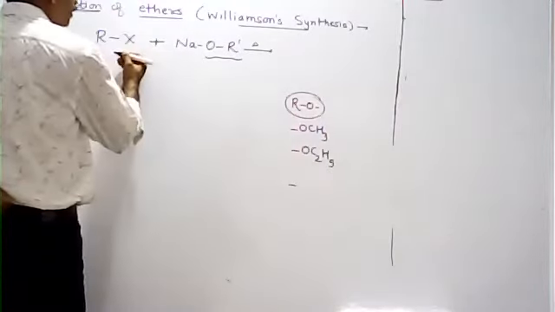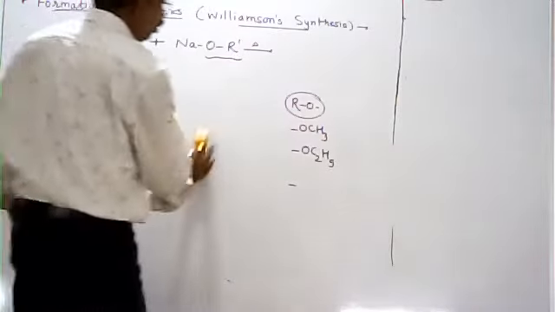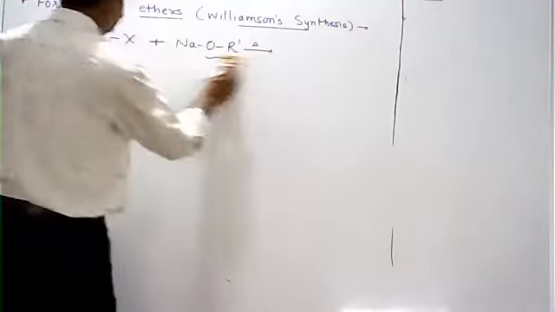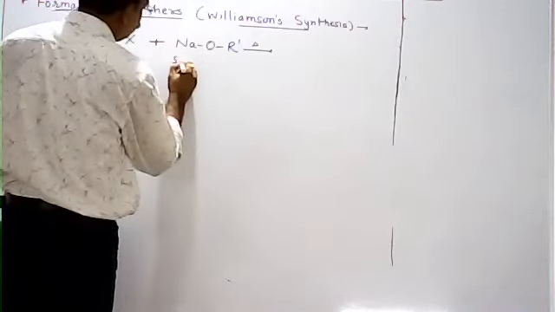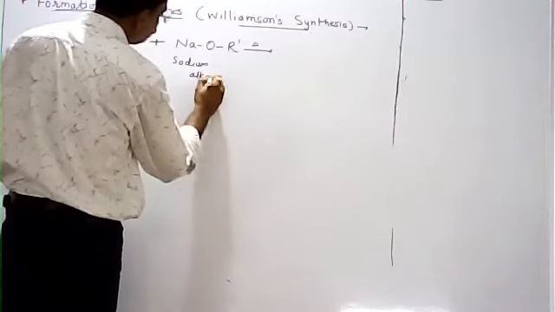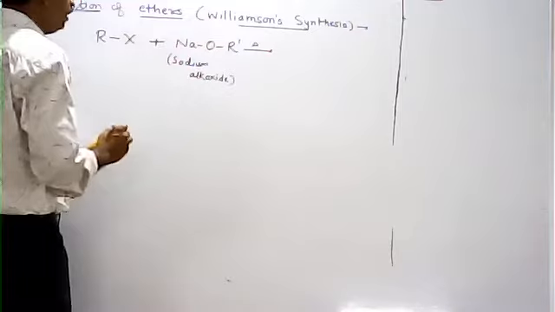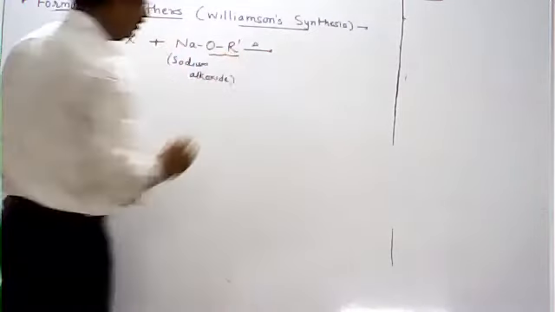So alkyl halide is there, and the alkyl halide is heated with the sodium alkoxide. The name of this compound is sodium alkoxide. Then what happens? Sodium is the positive part. This is the negative part.